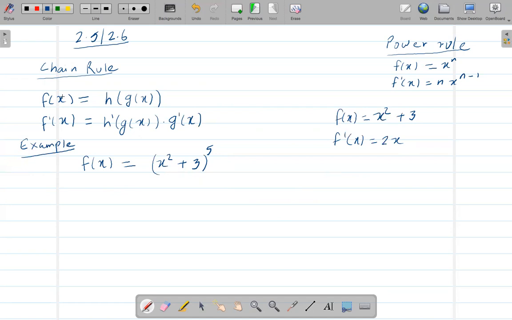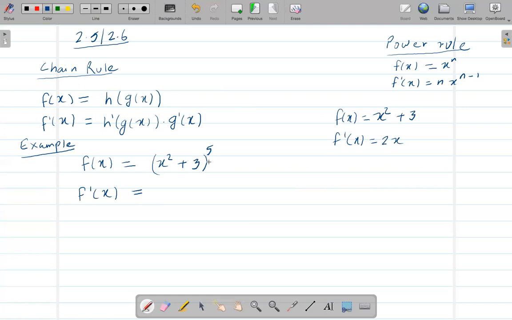So on this kind of problem, or something similar to this, we will be using the chain rule. Using the chain rule, first I need to take the derivative of this whole thing. When you take the derivative of the whole thing, you just treat everything inside as one variable so that we can use the power rule.